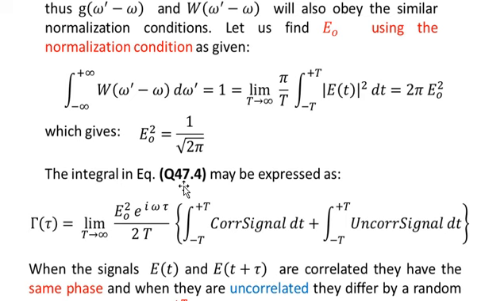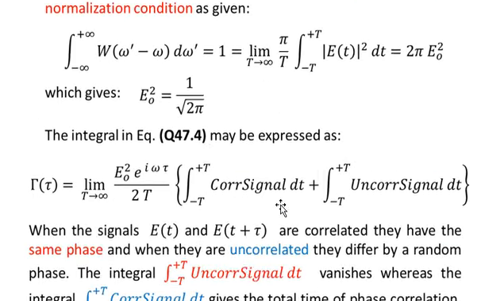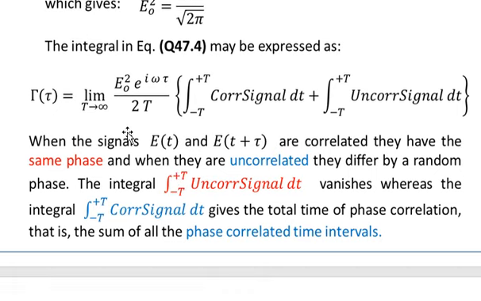The integral in equation number 4 may be expressed as, so we can express this integral over here. Let's interpret this integral in some way. So we can write this integral in equation number 4 in the following form, that is gamma of tau is equal to the limit when capital T goes to infinity, and then we have E naught square e to the power iota omega tau divided by 2 capital T, and within the curly brackets we have two integrals.